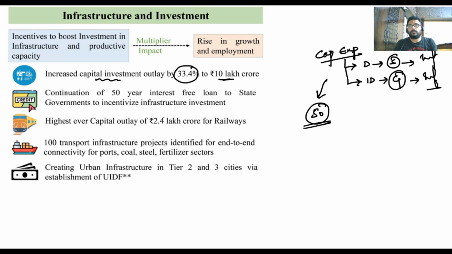Highest ever capital outlay. What does that mean? The railway budget, as you could see, has already been merged with the general budget. So 2.4 lakh crores has been given to the railways for its capital expenditures, to promote its infrastructure facilities. Here, the operating ratio of the railways keeps improving. Operating ratio means the amount you invest and the returns you are getting: you invest less and you get more returns.